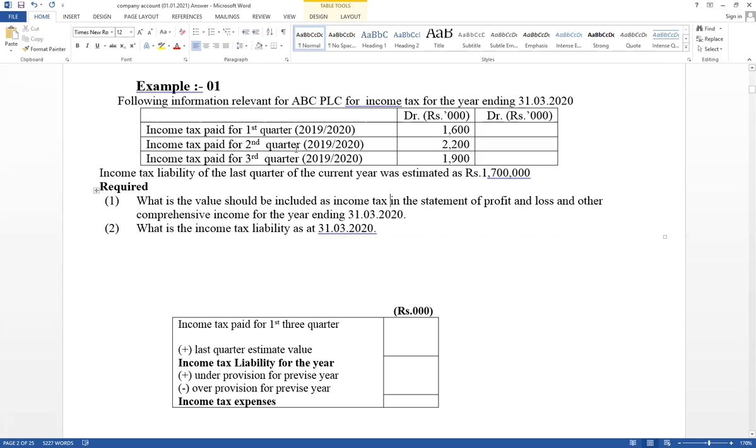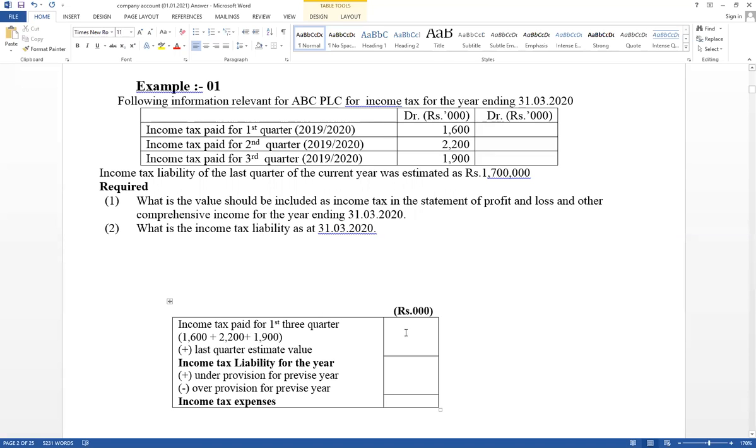Right, the first quarter, second quarter, third quarter paid amounts are given. Therefore, income tax paid for the first 3 quarters can be recognized. Take the values: 1600 plus 2200. See the trial balance, the debit side, it has given. Then 1900.